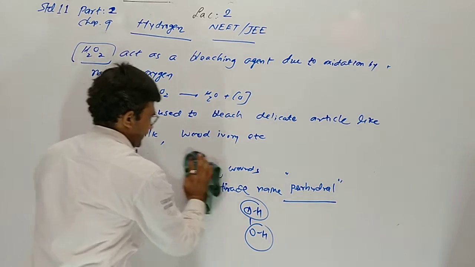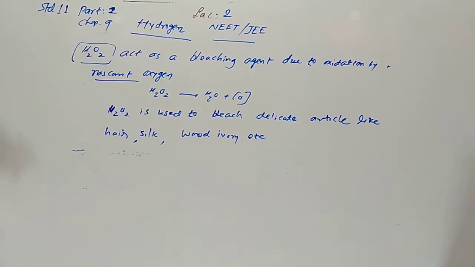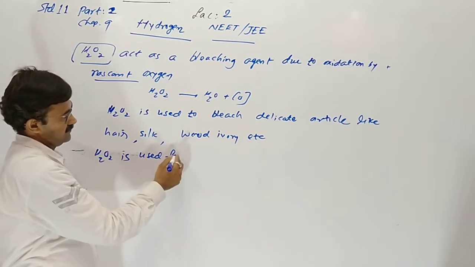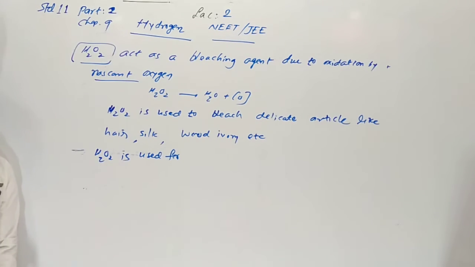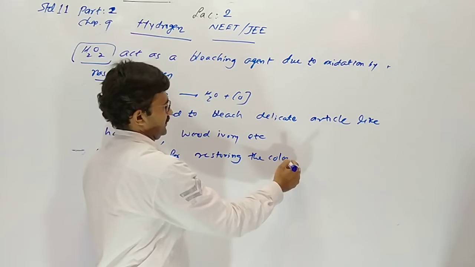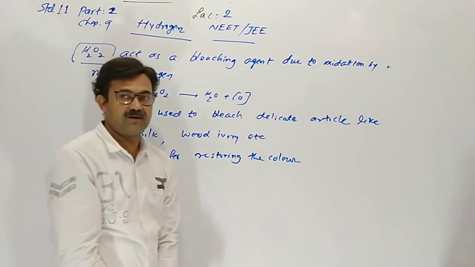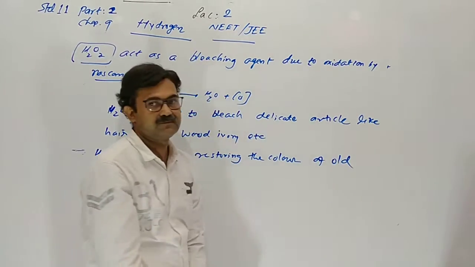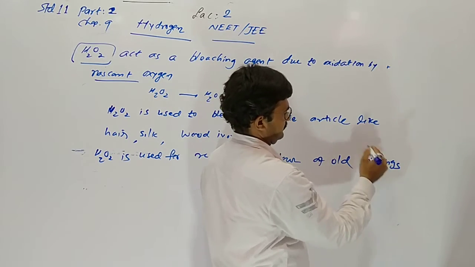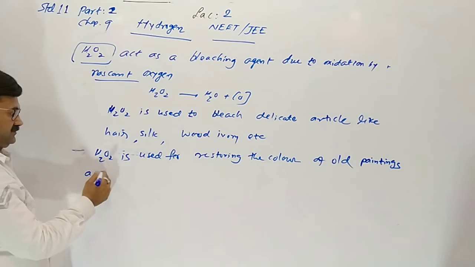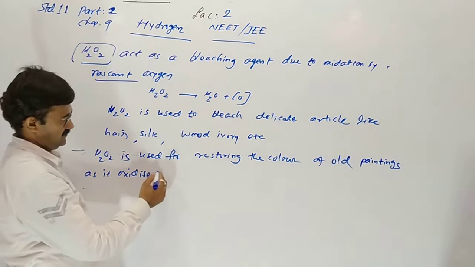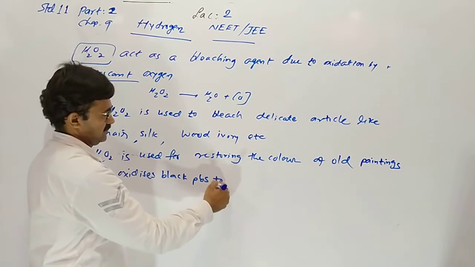And the last use of hydrogen peroxide: H2O2 is used for restoring the color of old paintings, as it oxidizes black PbS to white.